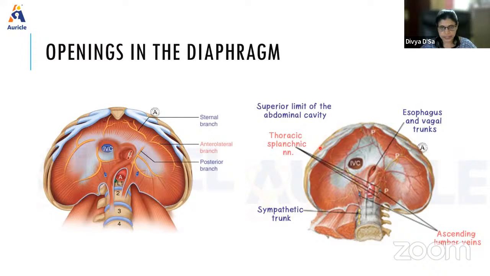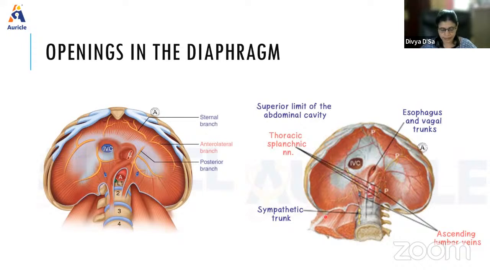Then between the digitations of the costal origin of the diaphragm and the transversus abdominis muscle, there are small openings through which the lower intercostal nerves and vessels pass. Between the costal origin from the 7th and 8th cartilages, the musculophrenic artery, the terminal branch of the internal thoracic artery, emerges.